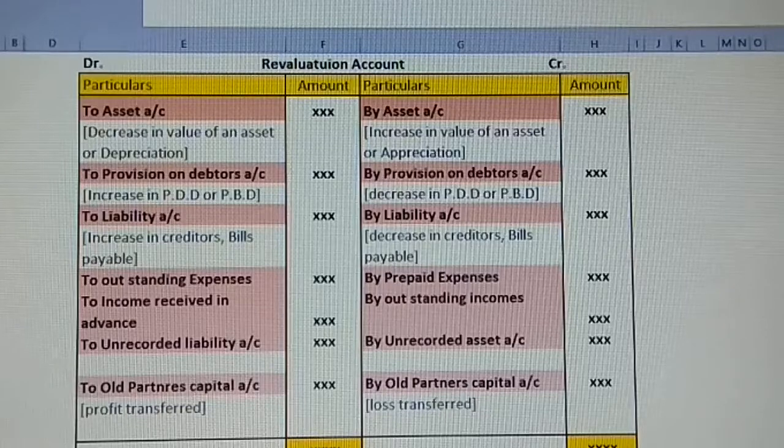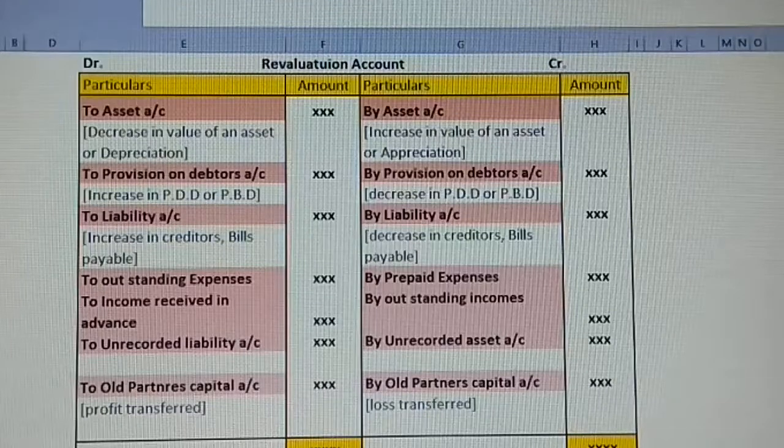Then moving on to the fourth item, prepaid expenses. Any expenses which we have paid in advance, rent prepaid, salary prepaid, or tax prepaid, anything paid in advance, could not be taken up for the concerned year. When you are revaluing the account, if you have paid the next month's expenses in advance, you have to take it on the credit side.